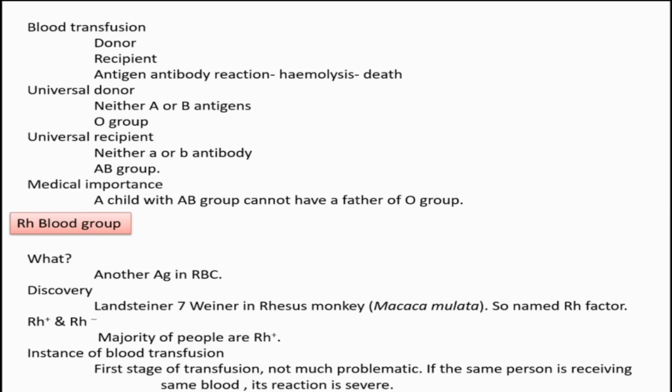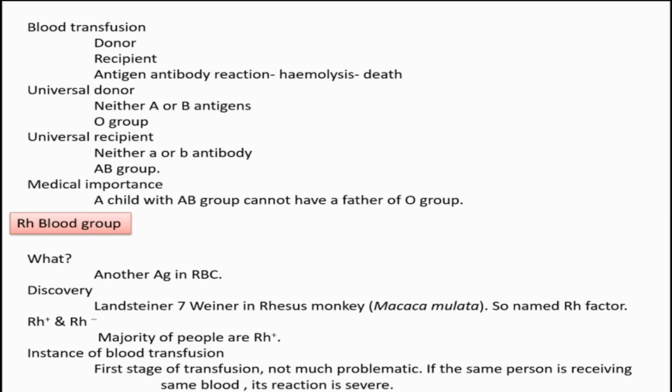And because of some circumstances, if the same person happens to receive Rh positive blood again in his life, then that time the condition will be very severe, similar to the condition in which an A group person receives blood from a B group. Understand?